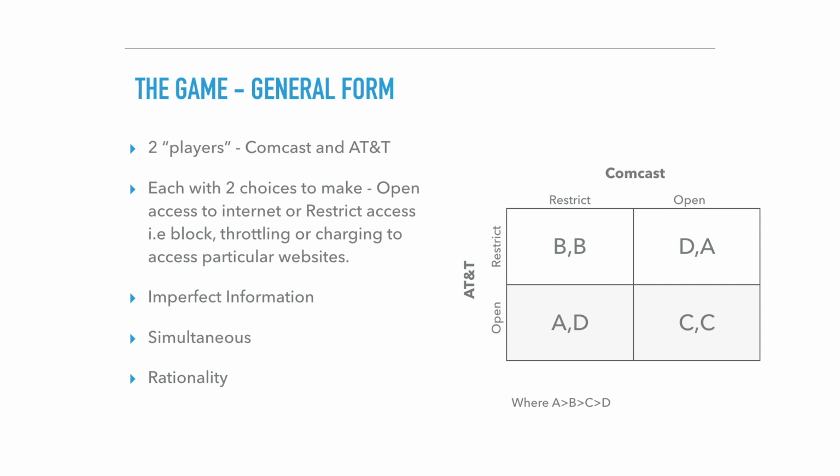In this game, I assume there is imperfect information, meaning Comcast and AT&T cannot discuss with each other their choices. I also assume their decision will be made simultaneously. The last assumption is that both of these players are rational and therefore look to maximize their own payoff. It can be seen that this game is in the form of a prisoner's dilemma.